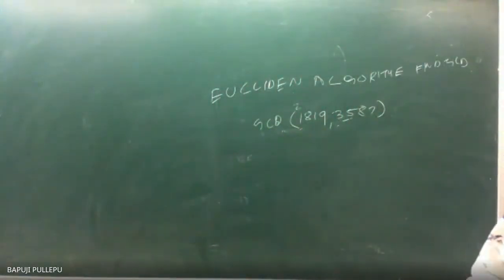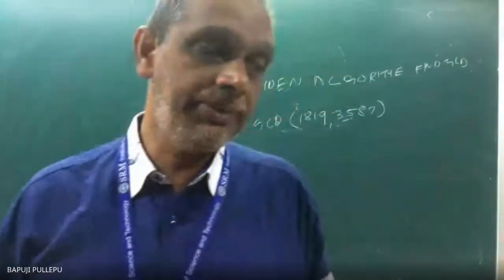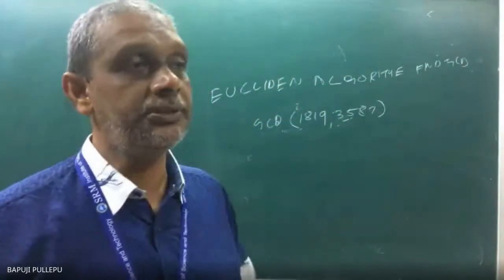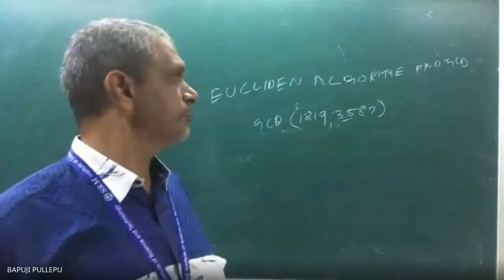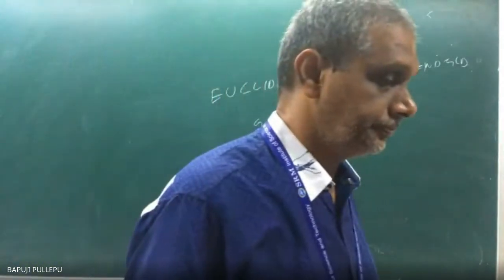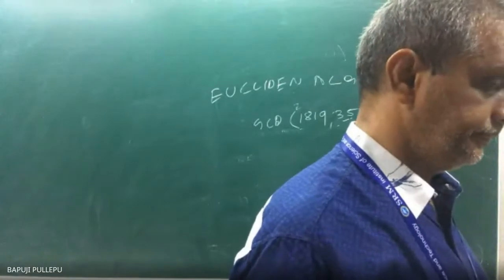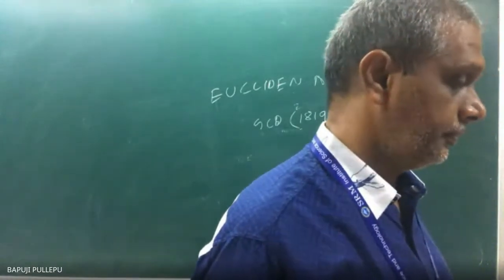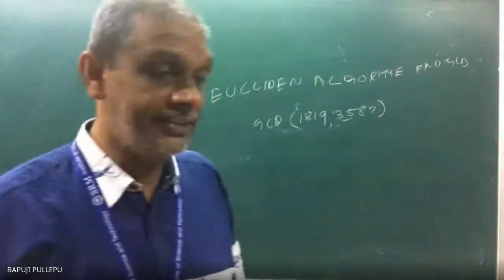Now, who is the big number that you can select as A? Anyway, you can write big number is equal to multiples of the small number plus something. You cannot write the small number as A. So always A is the bigger one. Who is A? 3587.